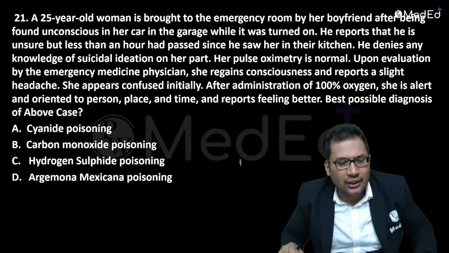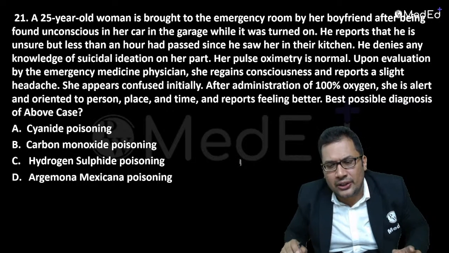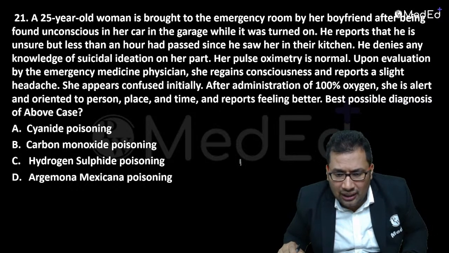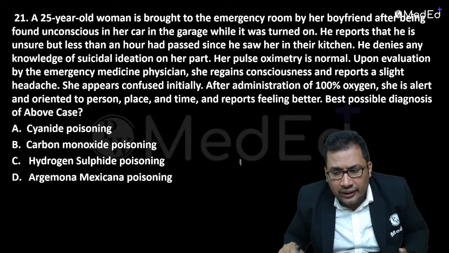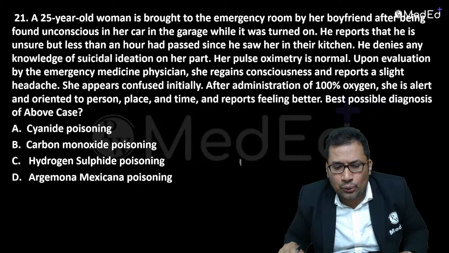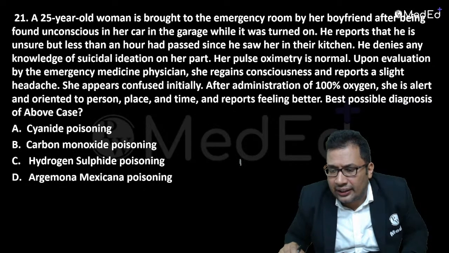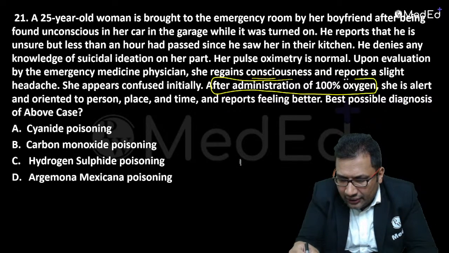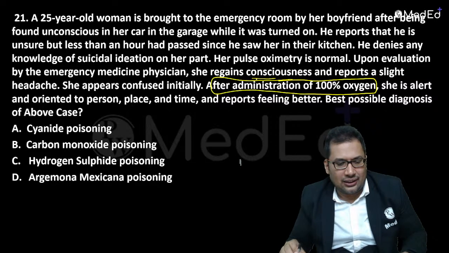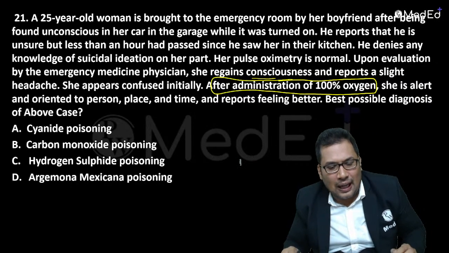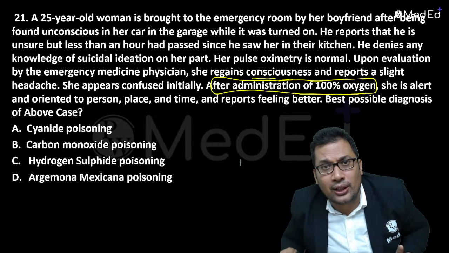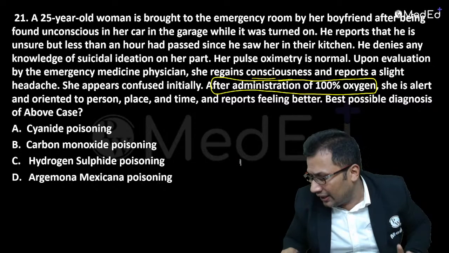A 25-year-old woman is brought to the emergency room by her friend after being found unconscious in her car while it was turned on. He is unsure whether less than an hour had passed. On examination, there is an improvement on giving 100% oxygen. Options are cyanide poisoning, carbon monoxide poisoning, hydrogen sulfide poisoning, Argemona mexicana poisoning. Argemona mexicana is one more important poisoning, very frequently asked.